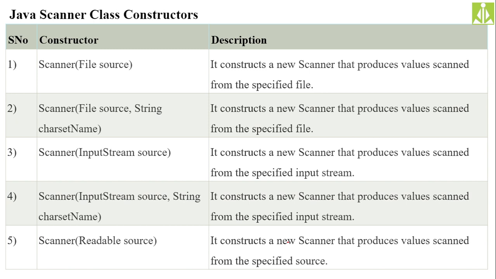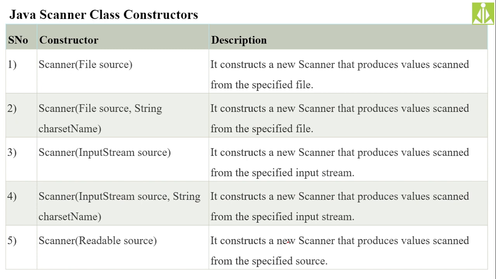You can even give a file source if you want to read the values from the specified file. You can even give the file source followed by the string if you want to read the input from the file source. An input stream you can pass, and we have different forms of constructors.